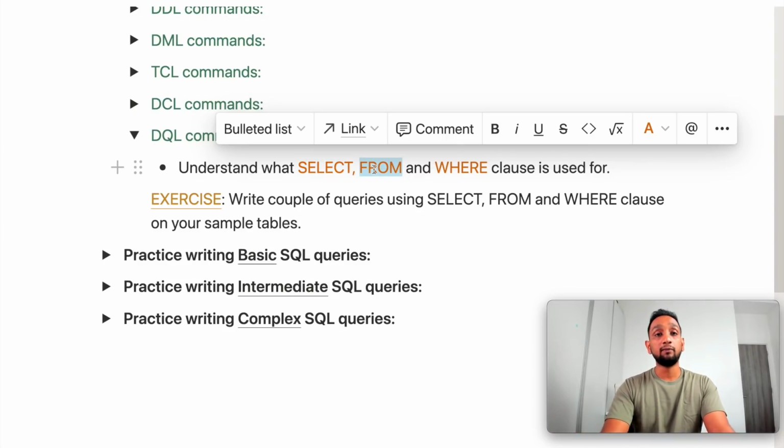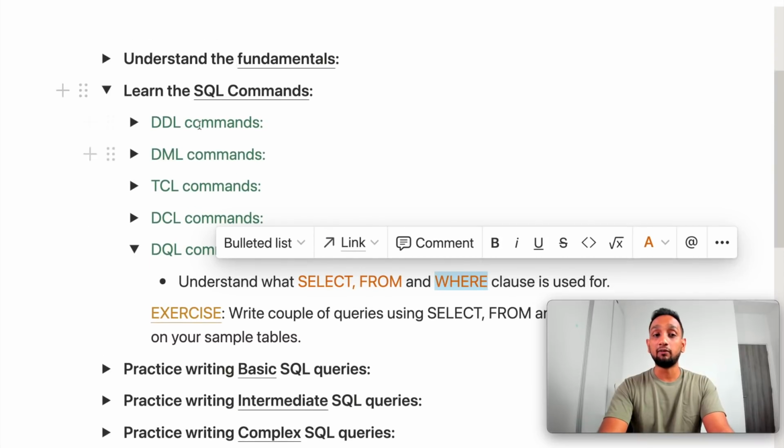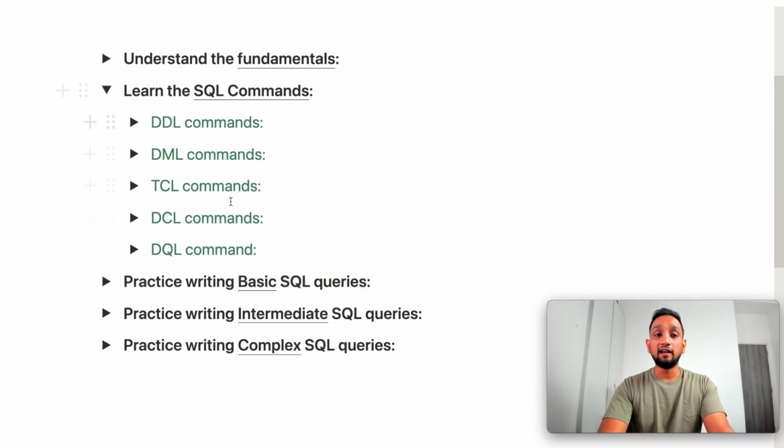Then in your from clause, you mention all the tables, and then in your where clause, you mention all the filter conditions. So try to have that basic understanding, and then try to write a couple of queries where you just use select from where, and just do some simple experiments using the tables that you have created previously here. Okay, so once you have this basic understanding of SQL commands, then you are ready to start writing SQL queries.